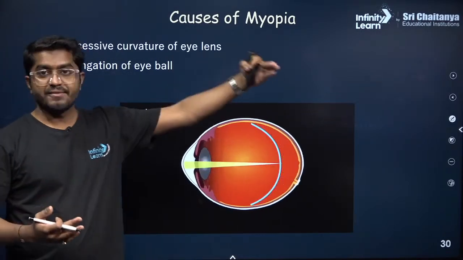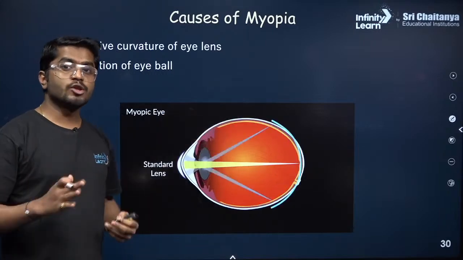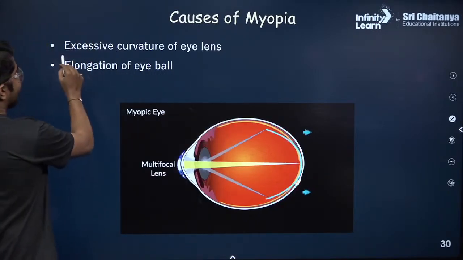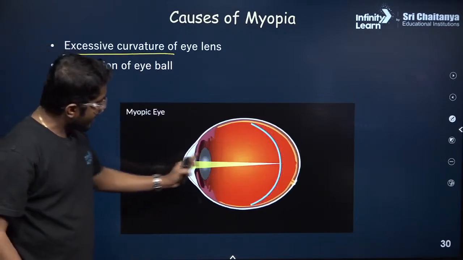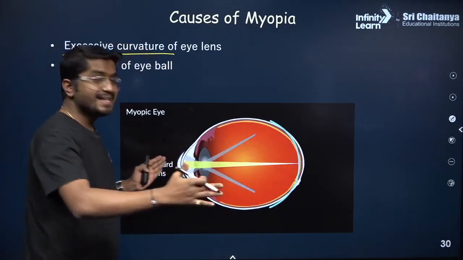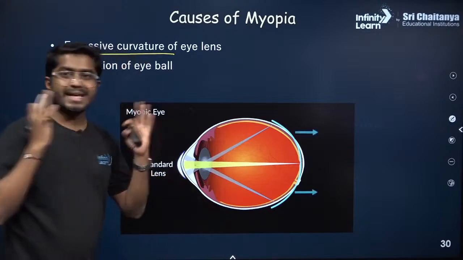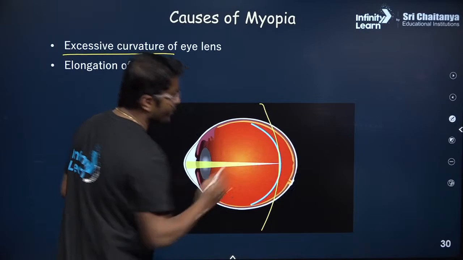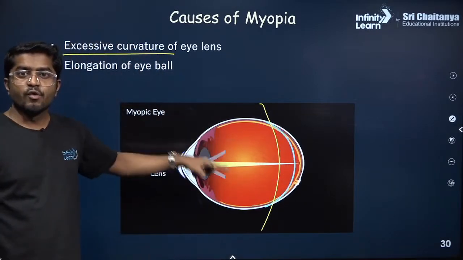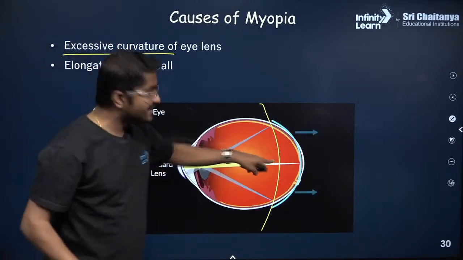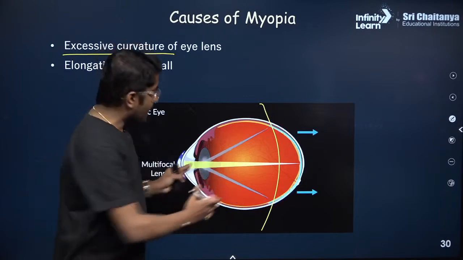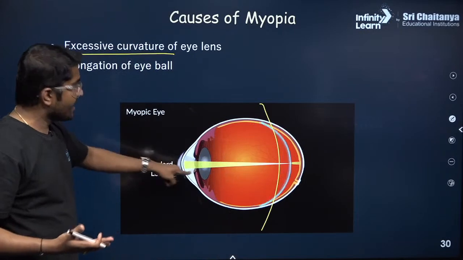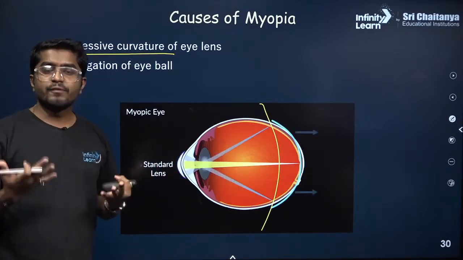If the object is very far, those objects are not clearly visible in myopia. So what is the cause? Excessive curvature. You see the eyeball, the shape is increased. So your brain or your lens thinks that, okay, the retina is at this location, so it will try to focus the incoming light at this region. Correct? But now the eyeball has increased, so the eye or the brain are not able to fix that.